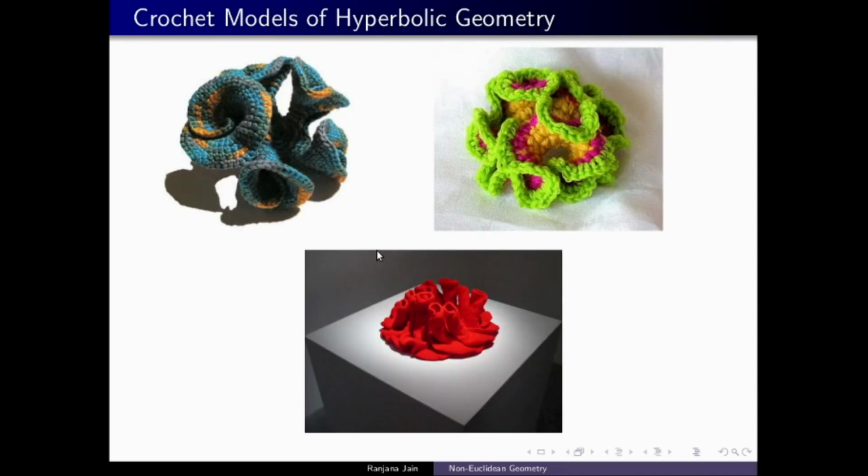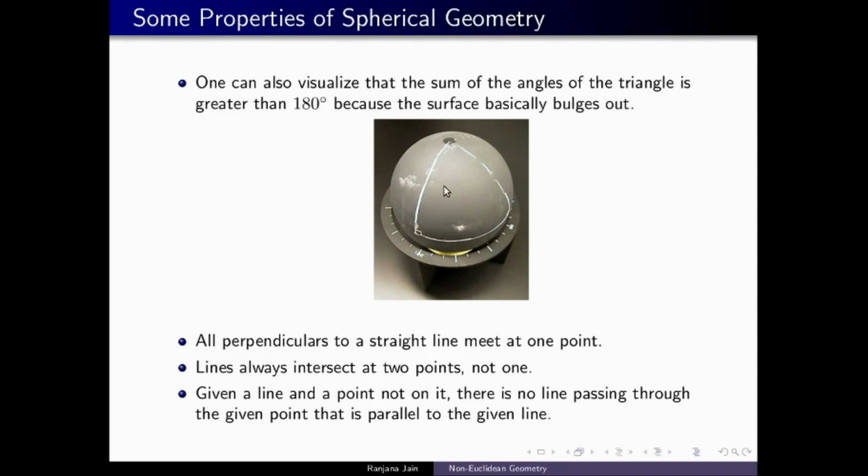Also, you can easily visualize that the perpendiculars to a straight line meet at one point, and lines always intersect at 2 points, not just one. Given a line and a point not on it, there is no line passing through the given point which is parallel to the given line, which negates the parallel postulate.